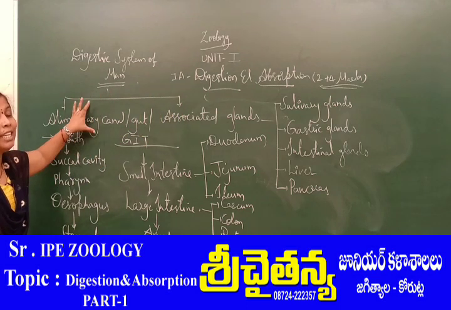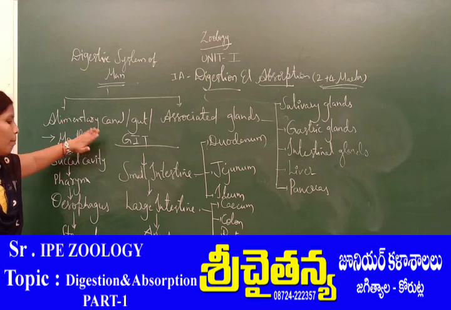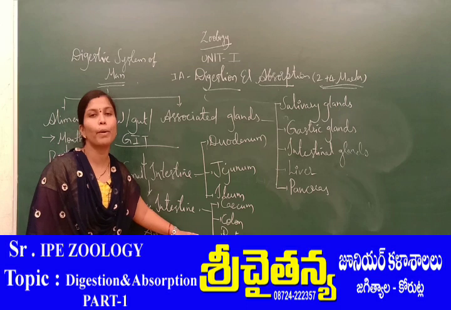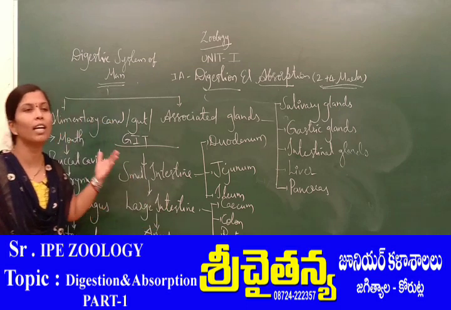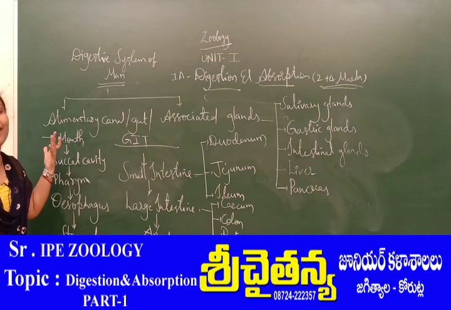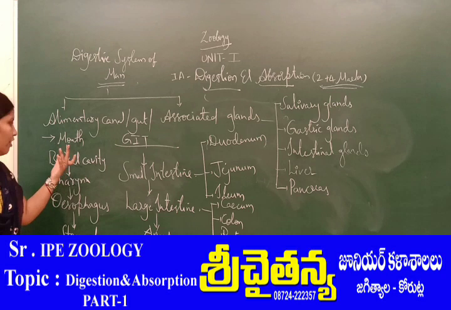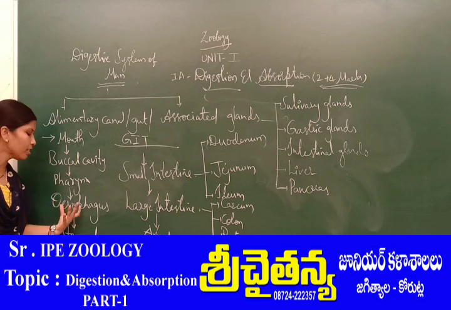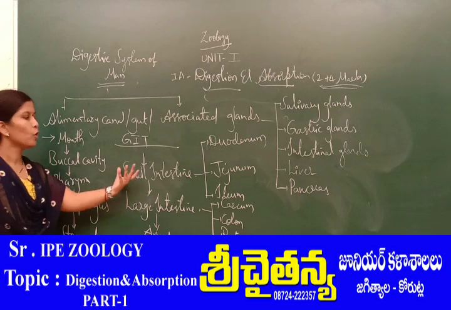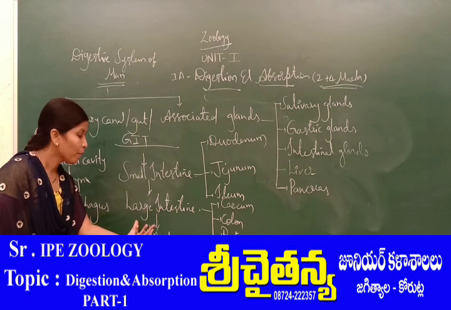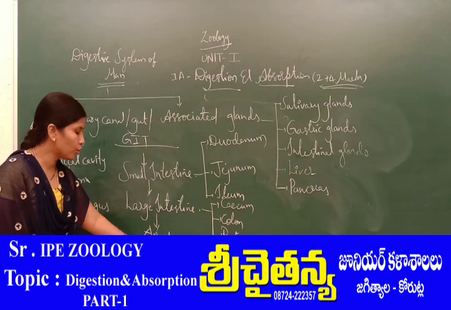Alimentary canal means it is a tubular passage which starts with the anterior opening called the mouth and ends with the posterior opening called the anus. In between, serially arranged digestive organs are there, which include the buccal cavity, pharynx, esophagus, stomach, small intestine, and large intestine. The large intestine opens to the outside through the anus.